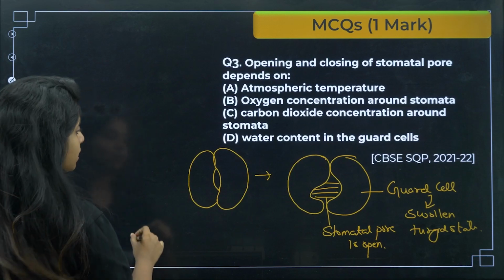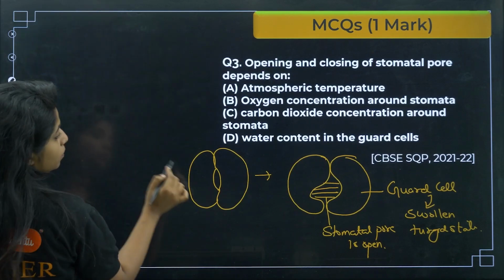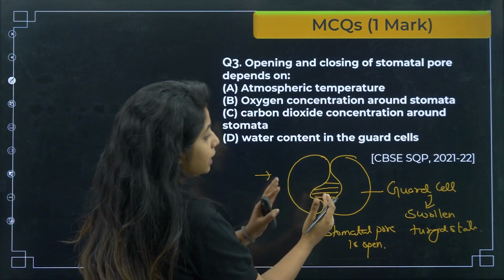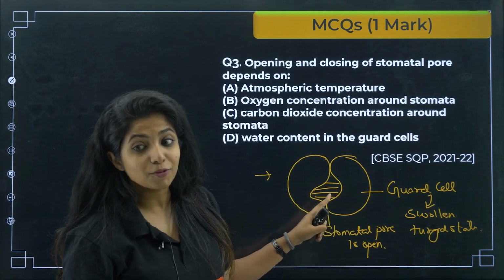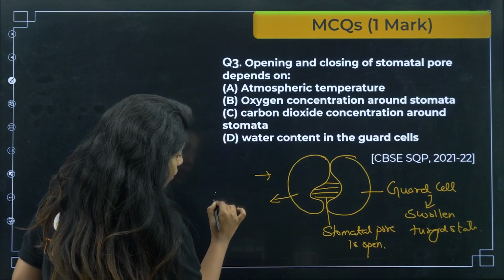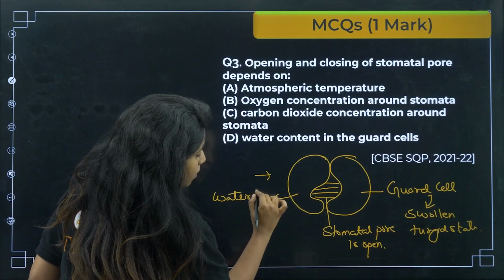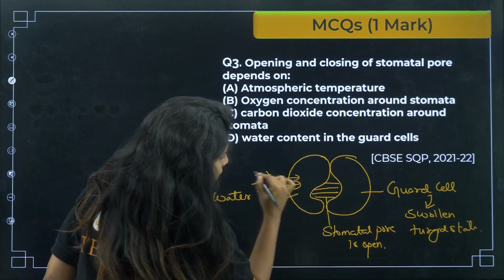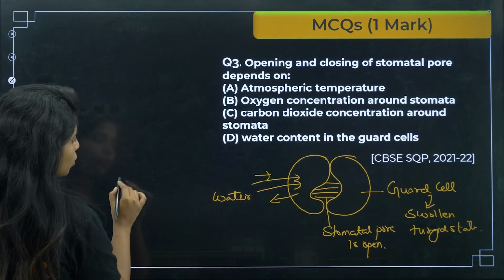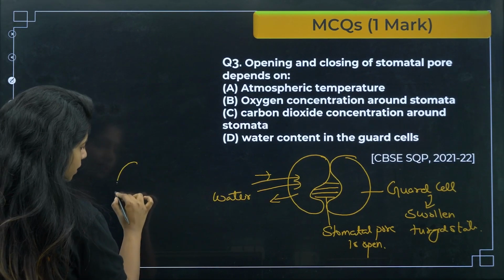Fine. Now the next thing, when does the stomatal pore close? Basically, why was it opening? That was the question. Why was it getting swollen, children? It was getting swollen because water moved inside the guard cells. Now, when the same water moves outside, what will happen?